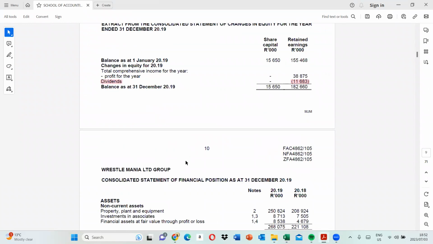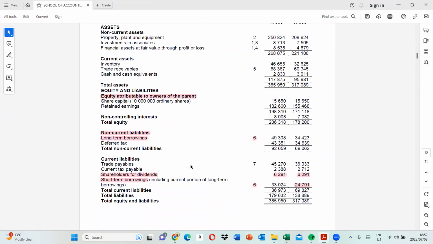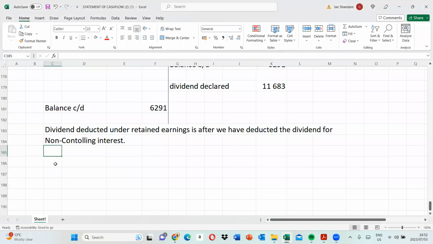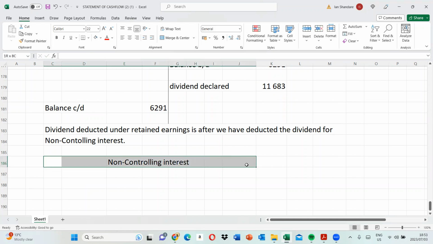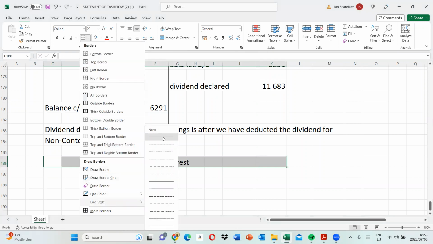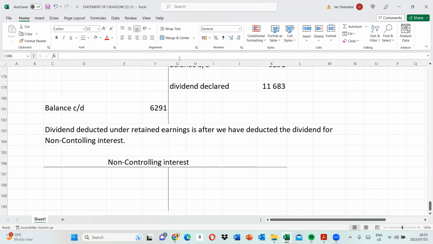We can start off with the statement of financial position. That is where we record everything. What is the balance of non-controlling interest? You can see the balance for non-controlling interest. I want to determine how much dividend was paid for non-controlling interest. So we do the T account for non-controlling interest there.